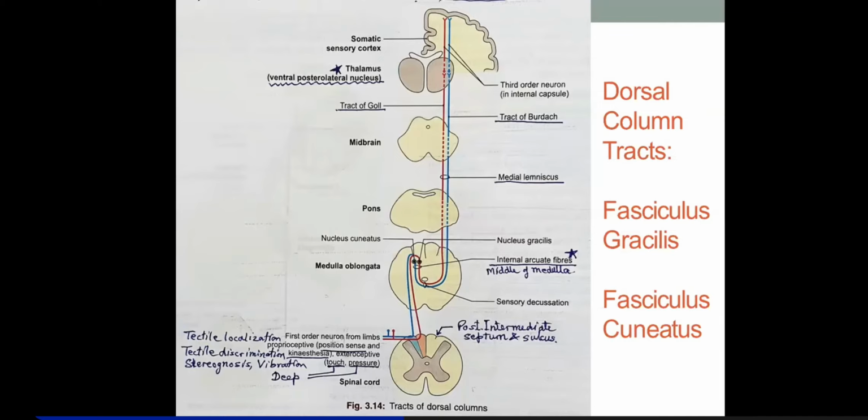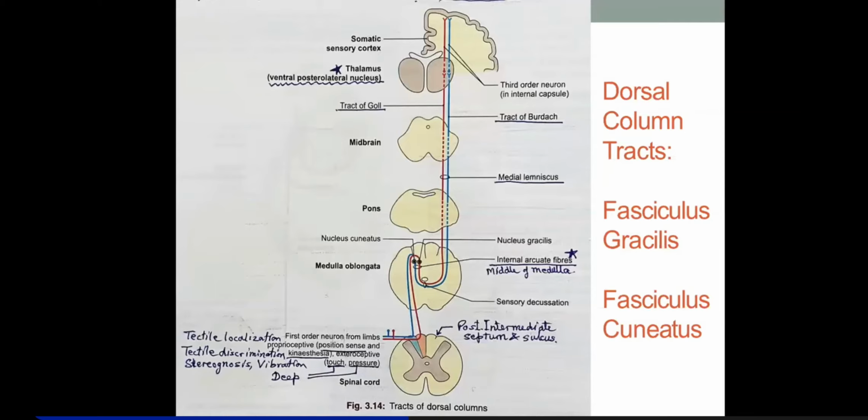Or even your body parts. You don't have much space to sit somewhere, and you are sitting on something small, and initially when you sit you feel that deep sensation of deep pressure and deep touch. Then you get acclimatized slowly, because these are slowly adapting receptors. So deep touch, deep pressure sensations will come, and sense of position, kinesthesia, and movement of the joints will be known to him.